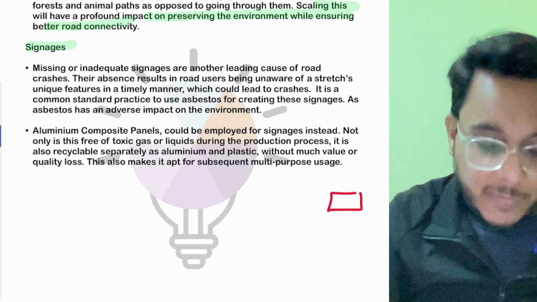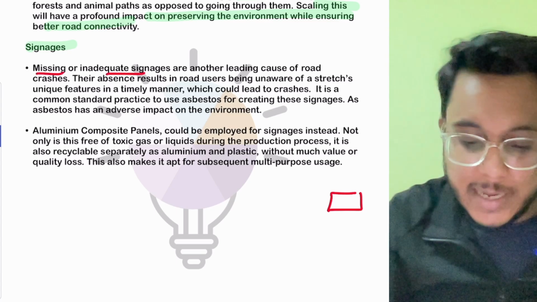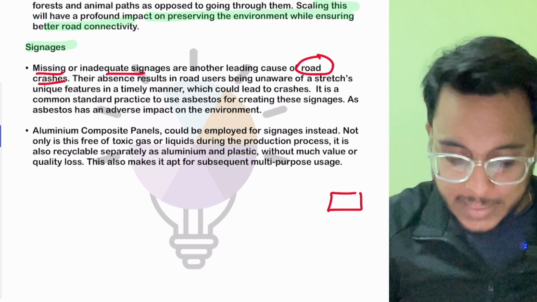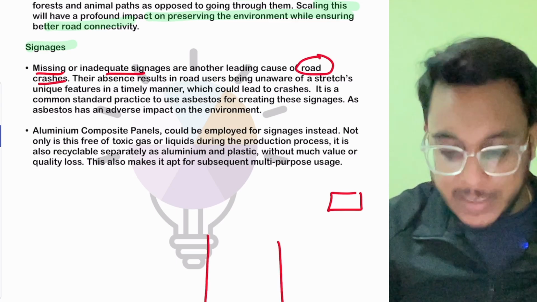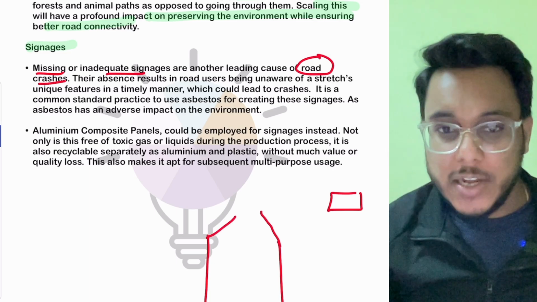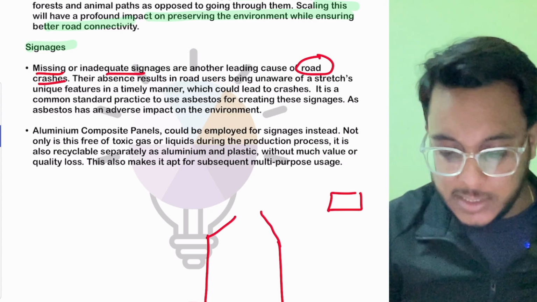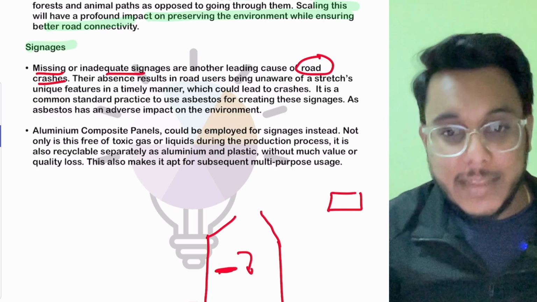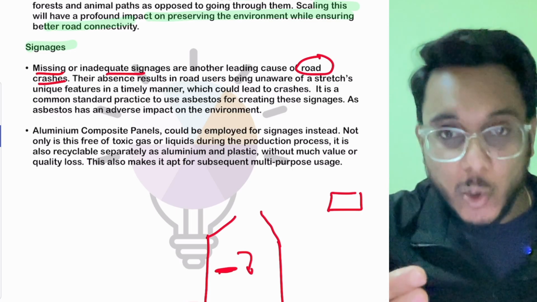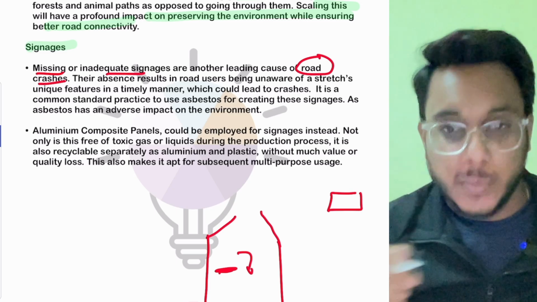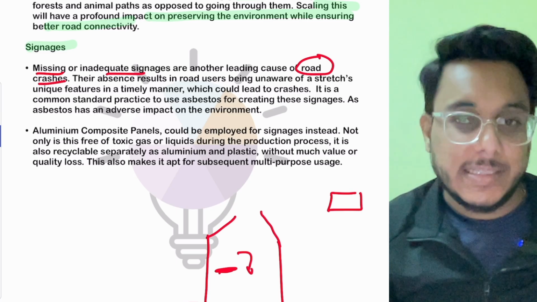Many times we find that there are missing or inadequate signages, and they also lead to road crashes. For example, let's say there is a highway that will become narrow after some 200-300 meters. There needs to be a signage which will notify of a steep road, a narrow road, or a curve that is coming. By that also accidents can be reduced, but proper signages are often not there.